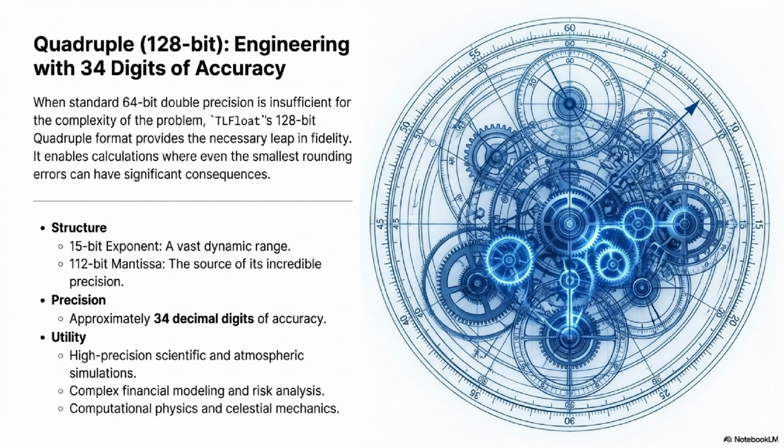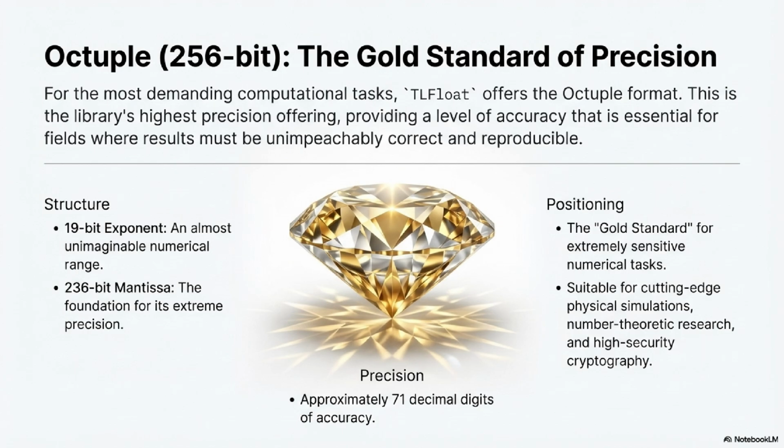Then you have the octuple. This was the library, it just leaves the atmosphere. Right. At 256 bits total, it uses 19 bits for the exponent and a colossal 236 bits for the mantissa. And that delivers the absolute gold standard of precision, around 71 stable decimal digits. 71 digits. That's almost unimaginable.